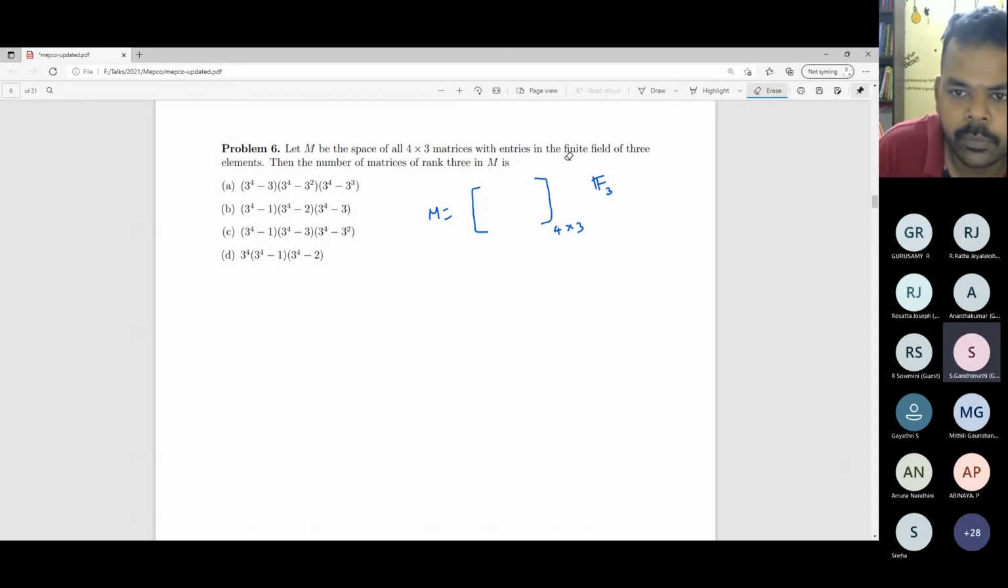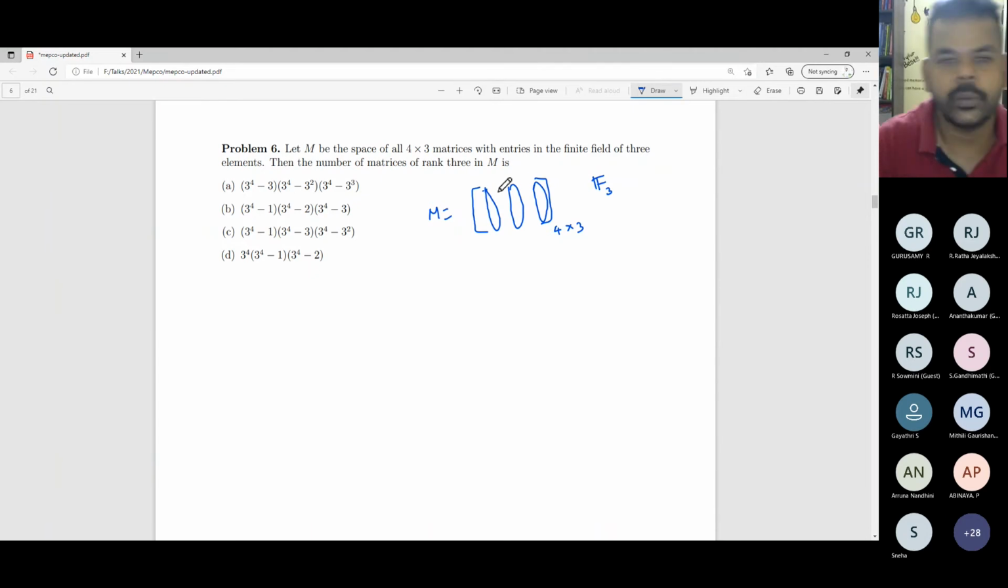Okay, wait a minute. Am I doing correct? It's a field consisting of 3 elements. Okay, for the first one, 3 power. Okay. So let me go for a column version. It may be easy to work. So these are all the columns. In each column, you have 4 elements, right? It's a 4x3 matrix. So I have to get a matrix whose rank is equal to 3.